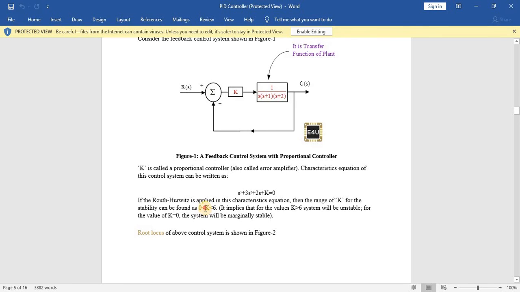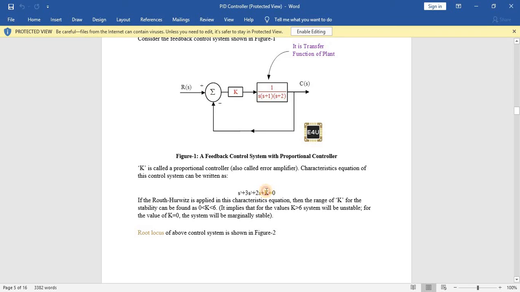I think you have learned about the Hurwitz criterion. It indicates that if there is any sign change in the first column, the system tends to go to the right side of the plane, that is instability. If there are no sign changes, then the system tends towards the left side of the plane, so it makes the system more stable. By solving this equation for different powers, we can find the range of k. You have learned this in your control systems.